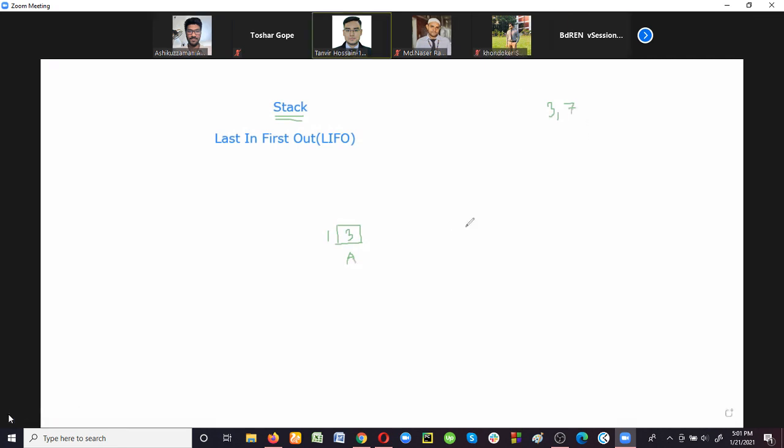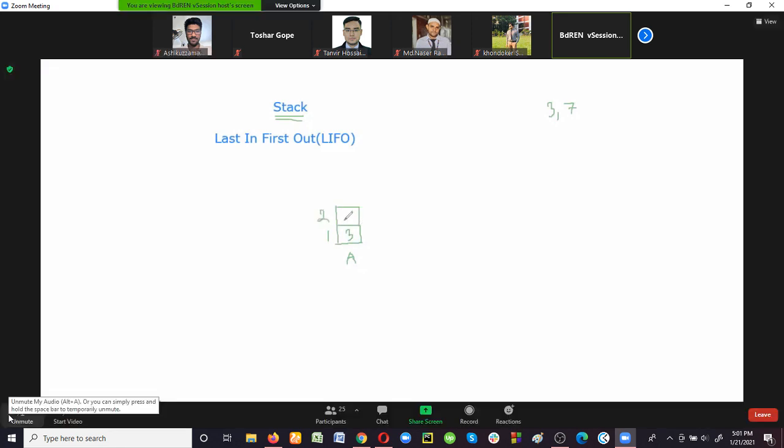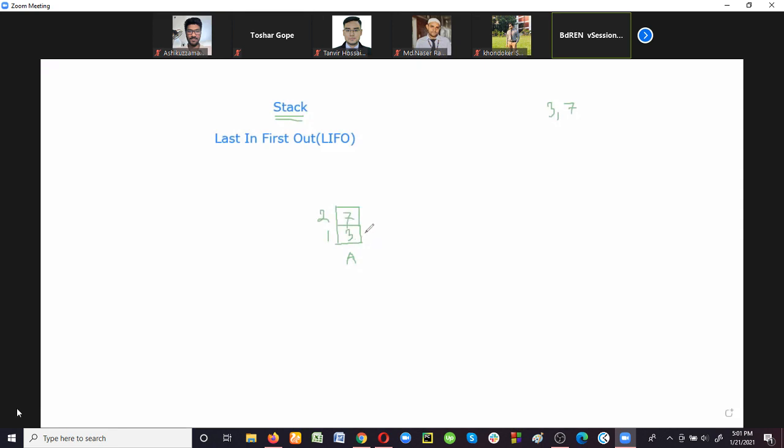Where can we store the next data item? Look at this. This is the top of the stack. There is only one data item. So when a new data item comes, we can insert it in the next memory location. When we had only one data item, the top value was 1. There is only one data item, so this is the topmost data of that stack.